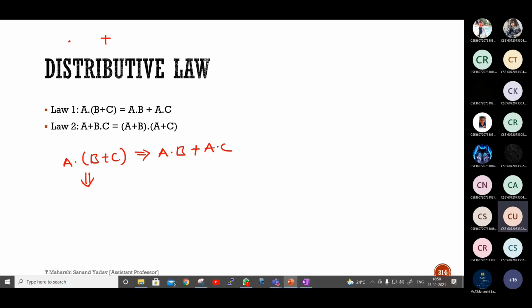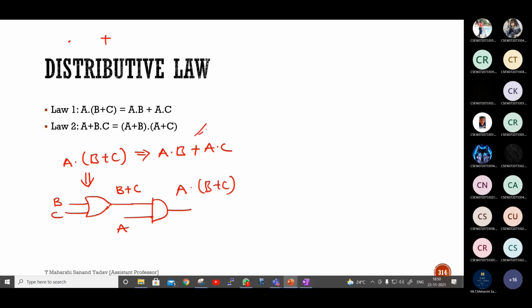One AND gate, one OR gate. First I'll take OR gate. I'll give two inputs as B and C, so that I'll get output as B plus C. Now this B plus C should be given to AND gate, followed by A. This becomes A dot B plus C.